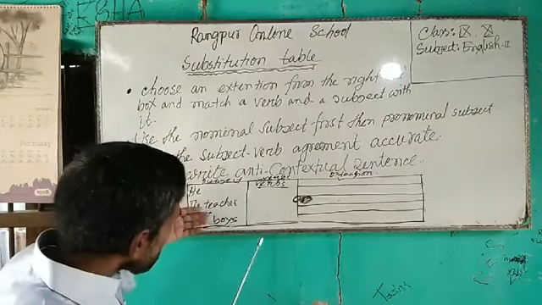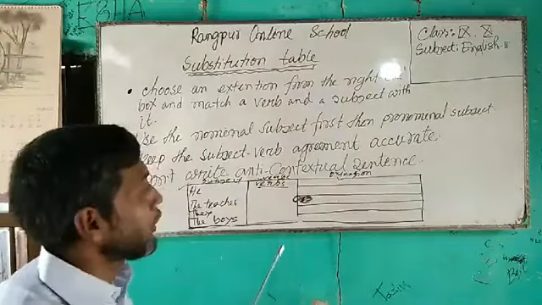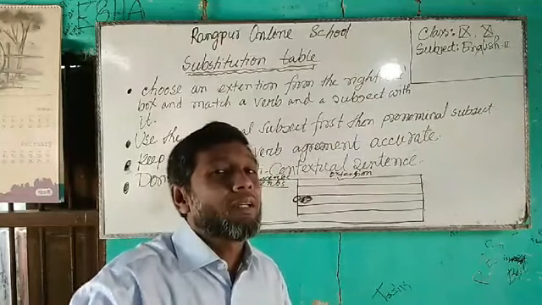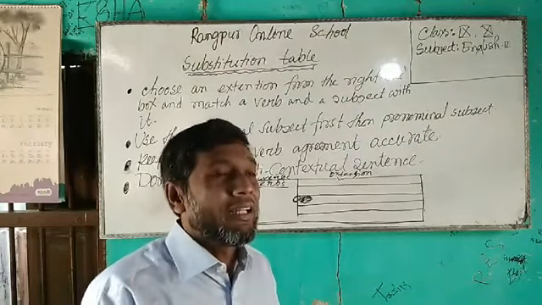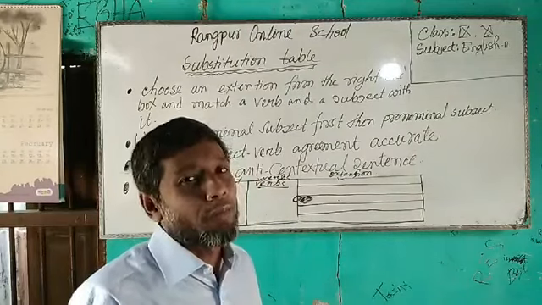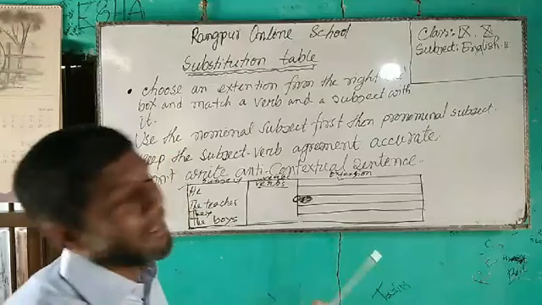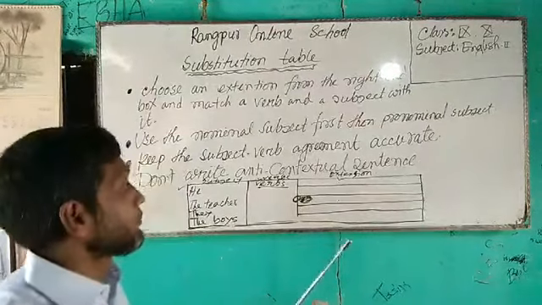So when I match verbs and subject with this extension, I must remember to maintain the grammatical sequence here. You have read subject verb agreement, the right form of verbs. So you must keep the subject and verb agreement grammatically, otherwise your sentence will not be right.